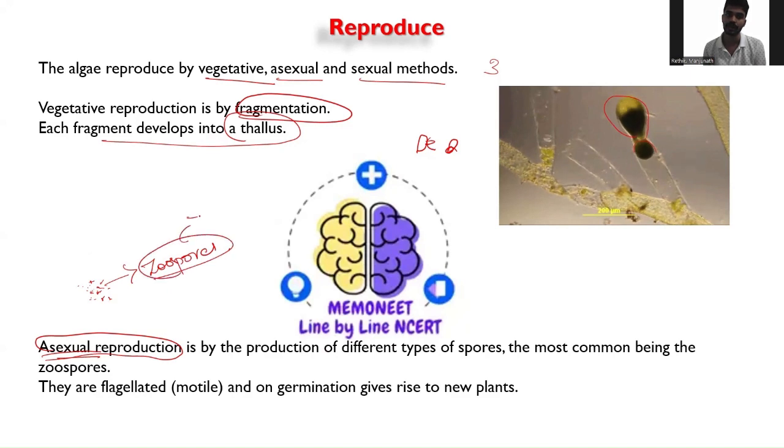These zoospores are motile in nature because of the presence of flagella, for example, like this. And later on, they get developed into the adult one, that means into a new, entire algae.